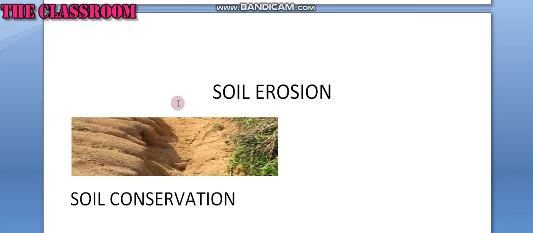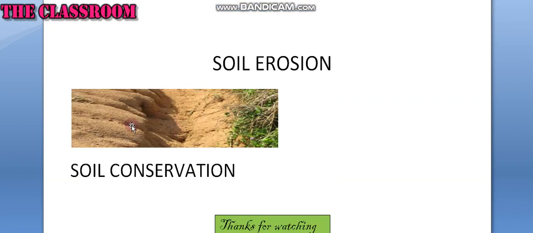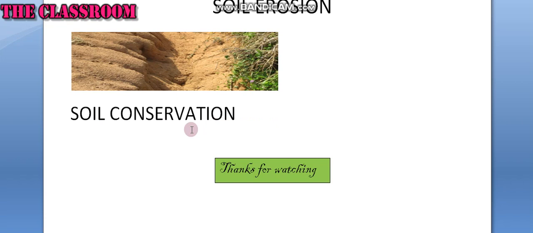Soil erosion. Soil erosion is the removal or destruction of the top layer of the soil by natural forces and human activity. Soil erosion reduces the fertility of soil, which in turn reduces agricultural productivity. Running water and wind are the major agents of soil erosion. See the picture, the soil has come down because of the water that flows on it.